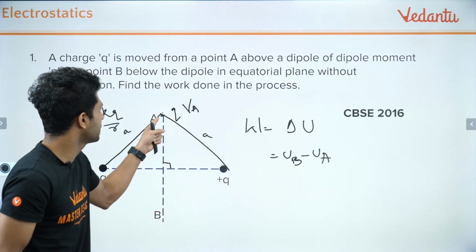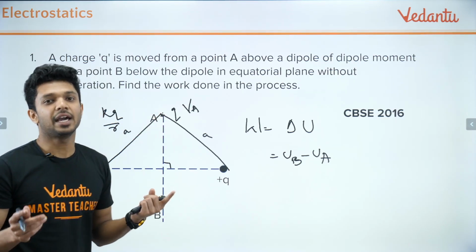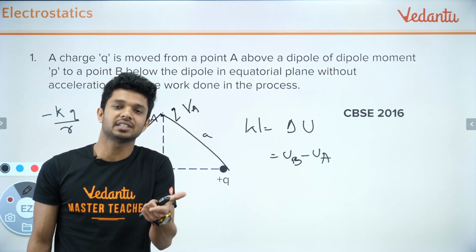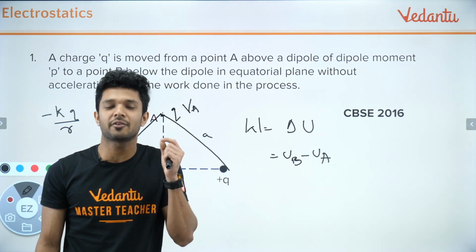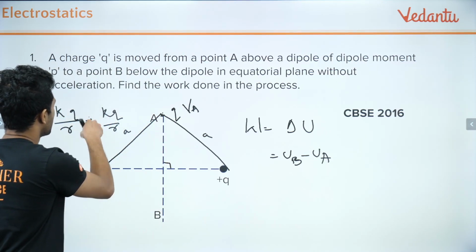Now if you want to find out the net potential at the point A, you have to add this. And you know that potential is what kind of quantity? Potential is a scalar quantity, so you don't have to look into the direction, just add it like numericals you add.